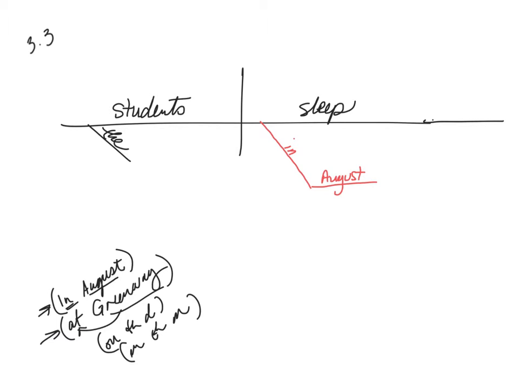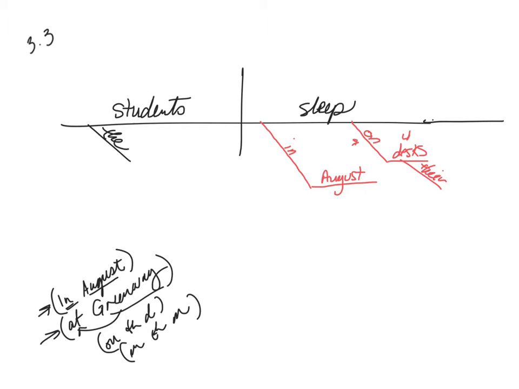Next. On their desks. Does on their desk describe students? They're on their desk students. Or does it describe the sleeping? Well, clearly it describes the sleeping. On desks. Always put the preposition on the slant. Put the noun on the flat. And then on their desks.